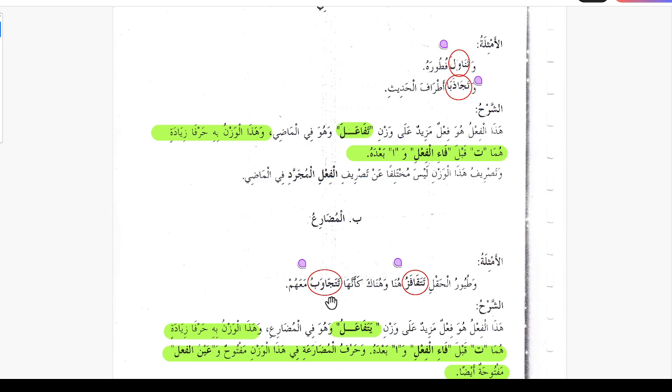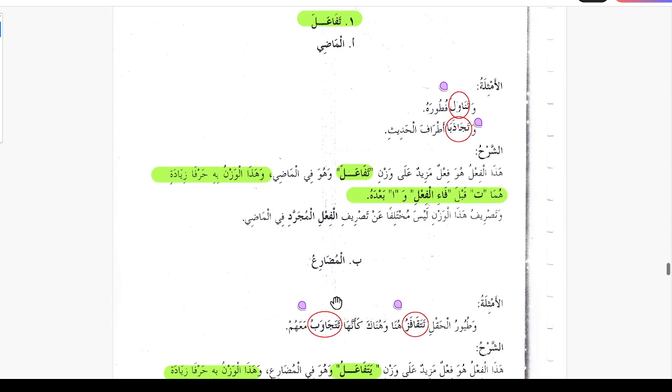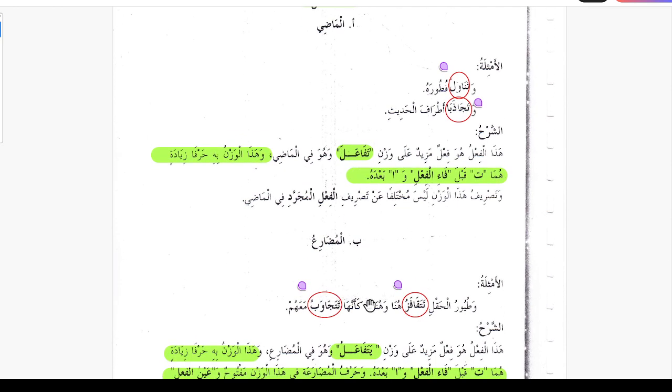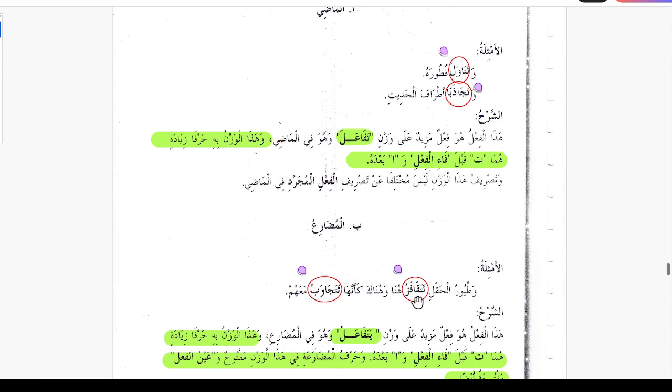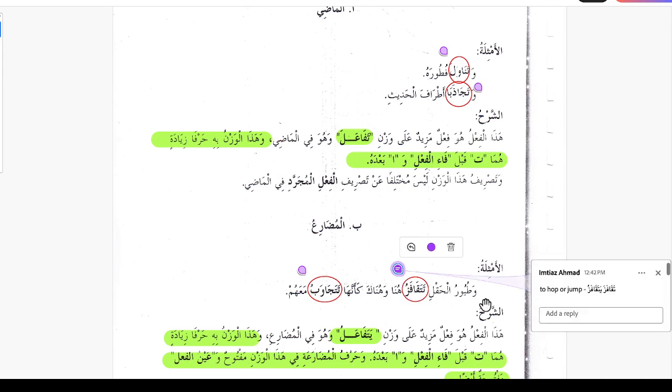Here we have two verbs of this group, tafa'ala yatafa'alu. This one is tatakafazu, and the past tense is takafaza yatakafazu. Takafaza yatakafazu means to hop or to jump.